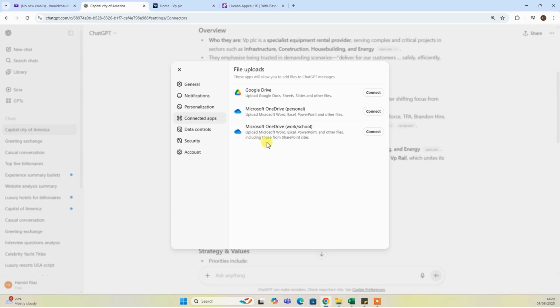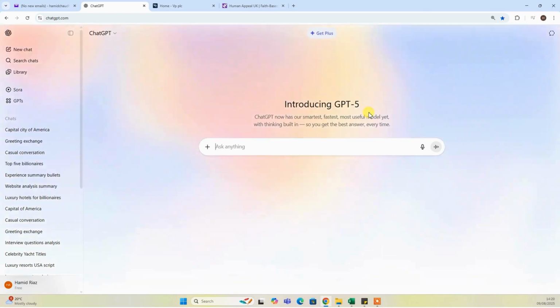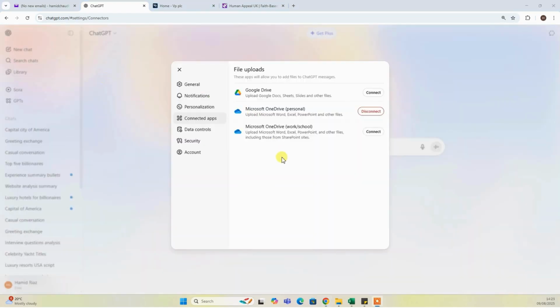This is an important one. You can connect your Microsoft OneDrive, so then you can use it to analyze information. For example, if I press this connect button and connect it with my OneDrive, what it means is I can use any file from Microsoft OneDrive to analyze the information by using ChatGPT. So this is for connecting different apps.